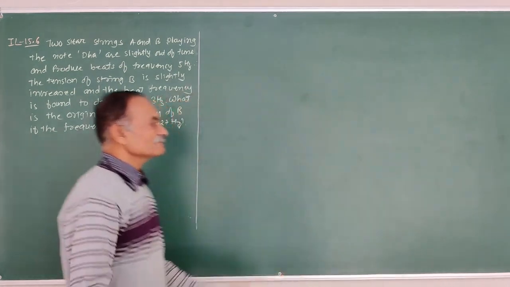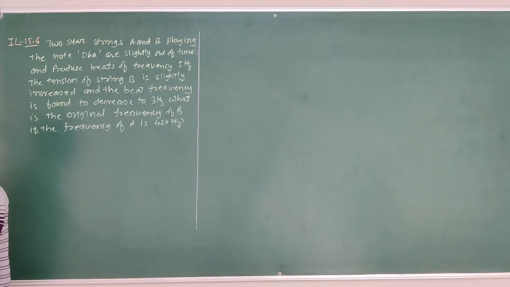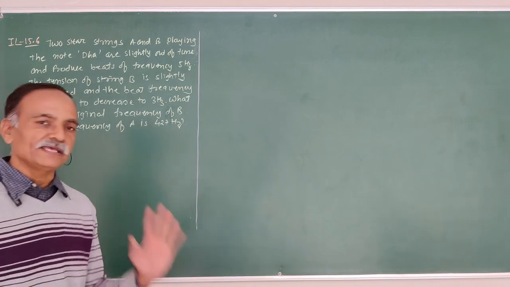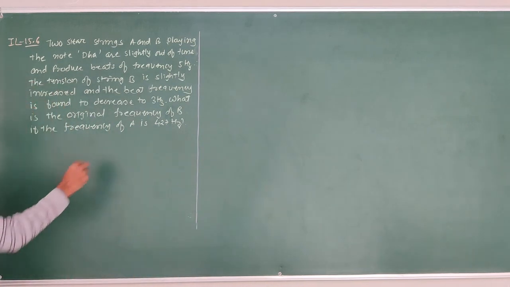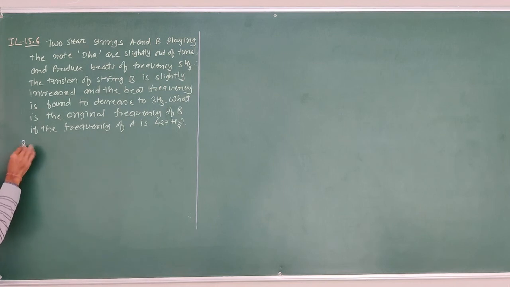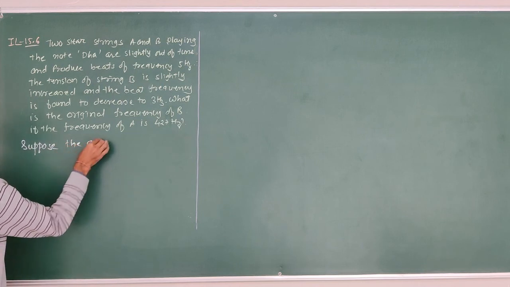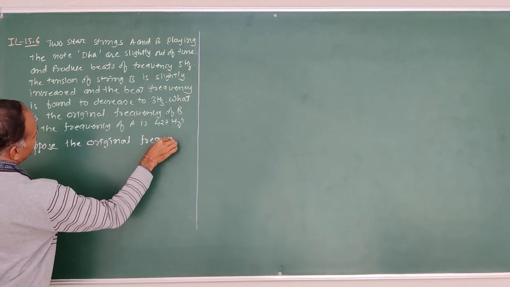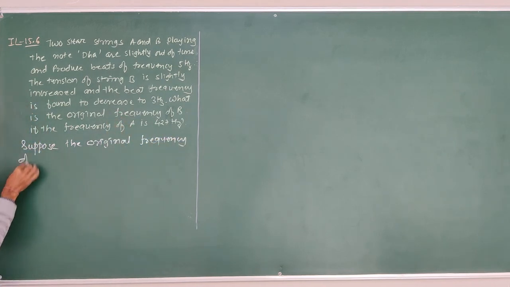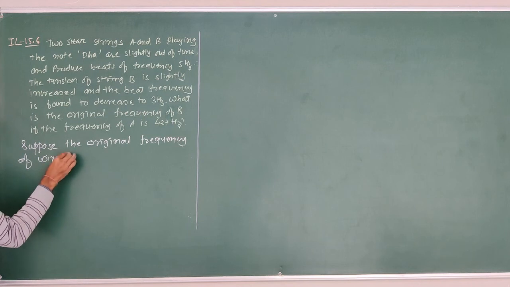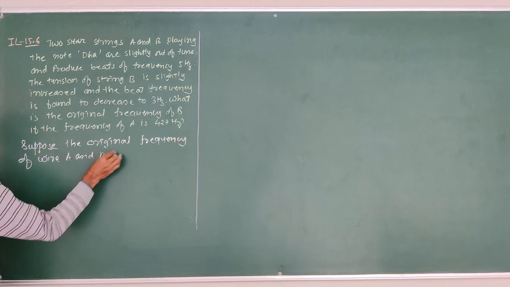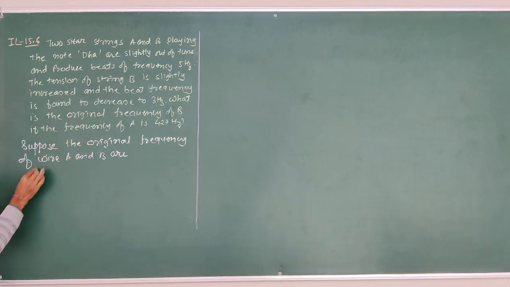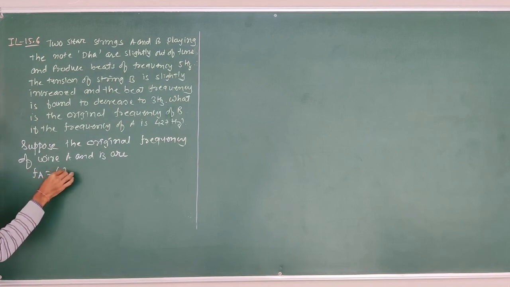For that purpose, first we consider the original frequencies of wires A and B as FA and FB. Suppose the original frequency of wire A is FA equal to 427 Hz, already given.